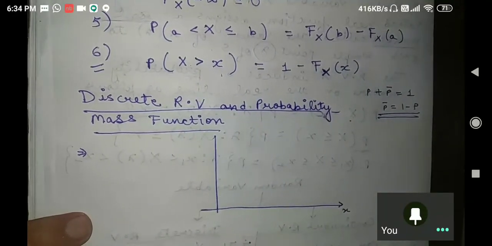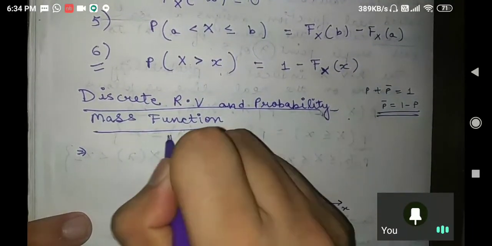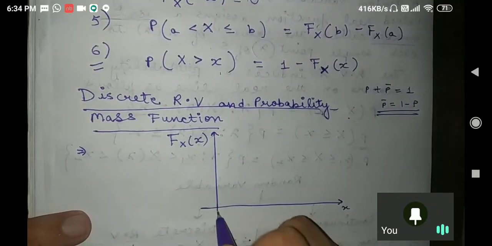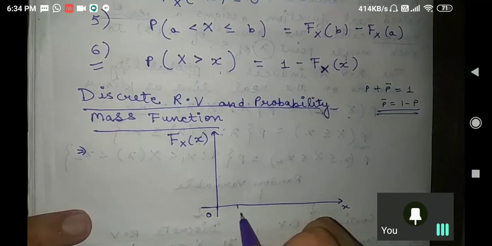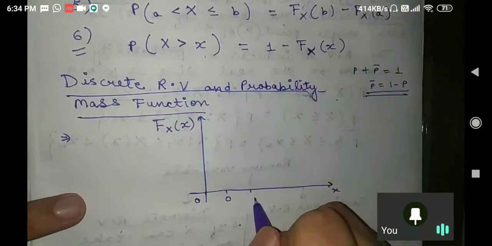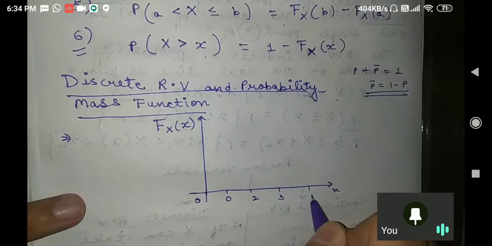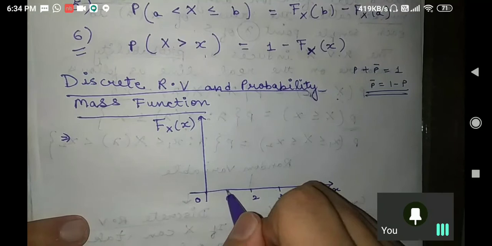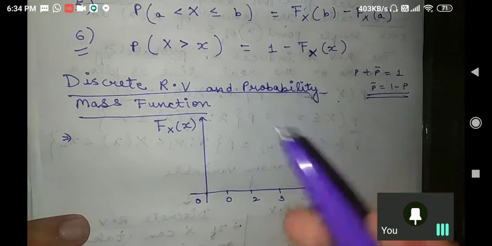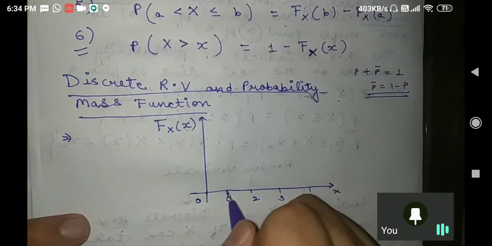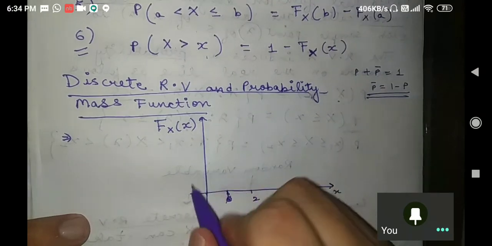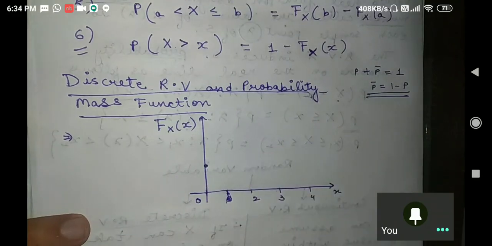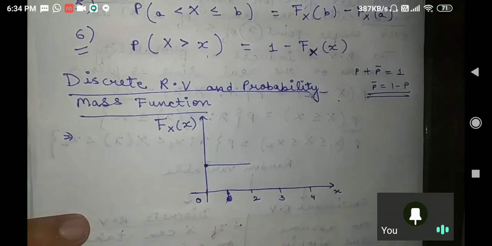This is x, and this is F_X of x. Now this is just an example. Don't think, sir, why are you drawing like this. I am drawing an example. Now this is an example of a discrete random variable. Sorry, I have drawn 0 here again, sorry. Yeah, so this is an example of a discrete random variable. Suppose at 0 it is taking one point like this, and it is showing the graph like this. Try to understand.